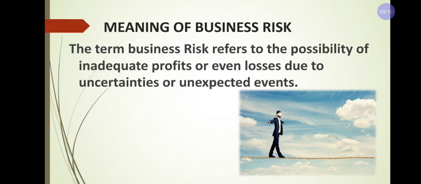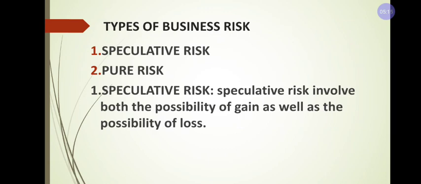Next, we are going to learn the types of business risk. In business risk we have two types. One is speculative risk, another one is pure risk. Let us learn in detail one by one. First one, speculative risk. Speculative risk involves both the possibility of gain as well as the possibility of loss.